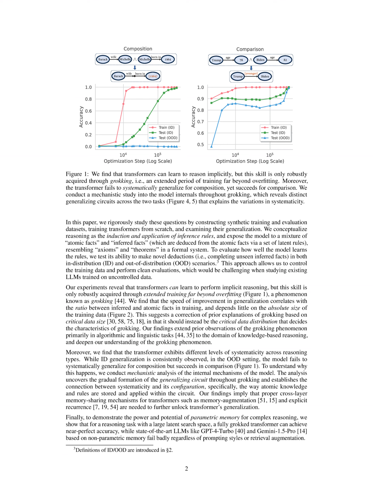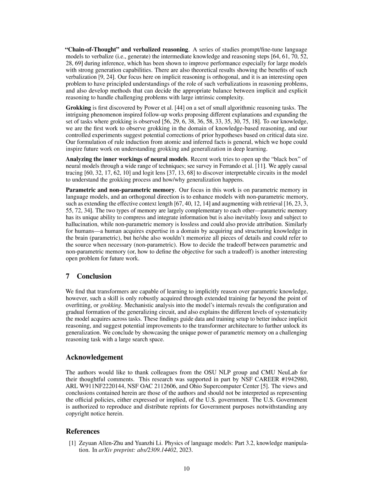The method also provides insights into the inner workings of the model during grokking, uncovering the formation of a generalizing circuit that facilitates deep compression and integration of information for complex reasoning tasks. Additionally, the method highlights the importance of parametric memory for deep compression and integration of information, showcasing the unique capability of transformers to achieve near-perfect accuracy on difficult reasoning tasks with large search spaces, which are out of reach for models based on non-parametric memory.